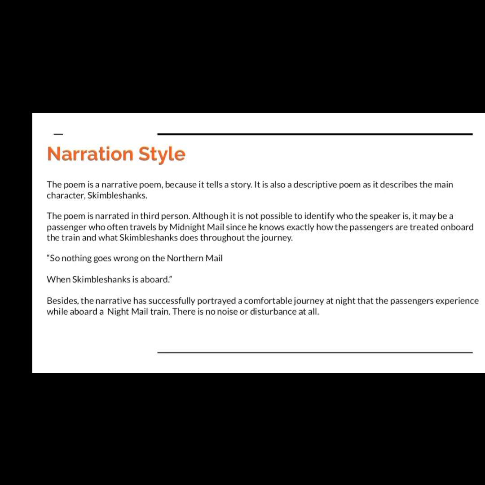Now we come to the narration style. It's a narrative poem. What is a narrative poem? Then the poem is read like a story itself because it tells a story. It is also a descriptive poem as it describes the main character, Skimbleshanks. The poem is narrated in third person. Although it is not possible to identify who the speaker is, it may be a passenger who often travels at midnight mail, another name given to night mail, since he knows exactly how the passengers are treated on board the train and what Skimbleshanks does throughout the journey.